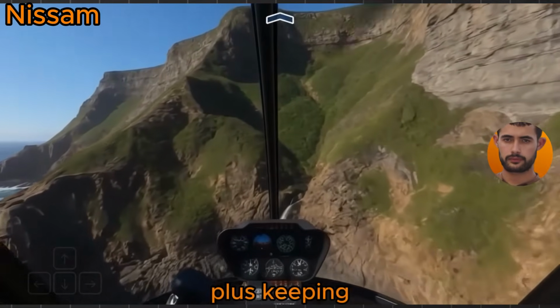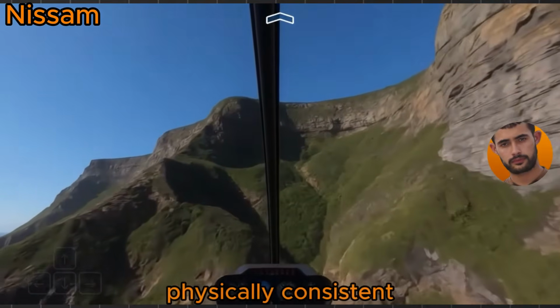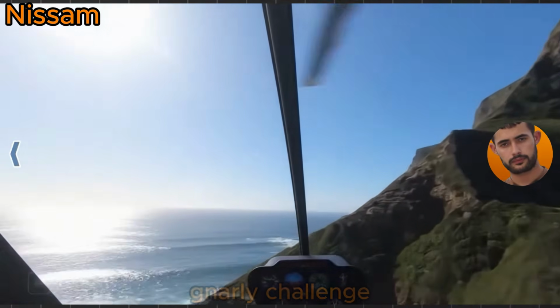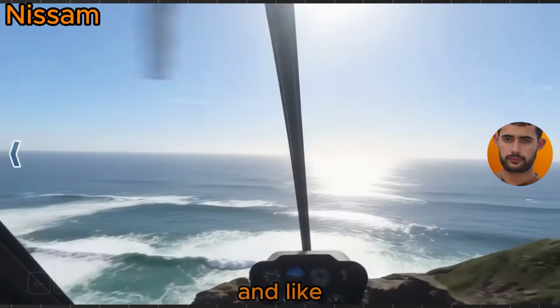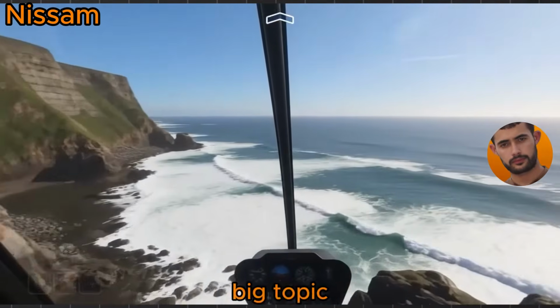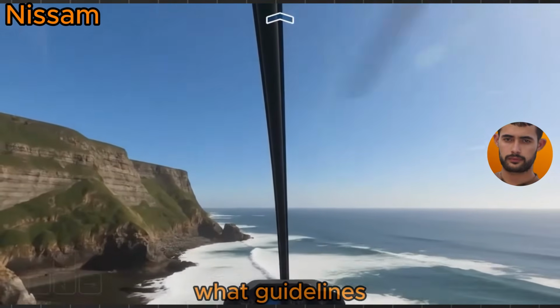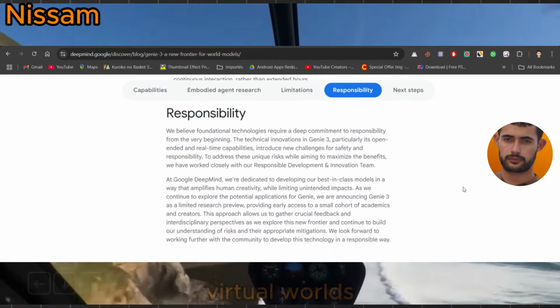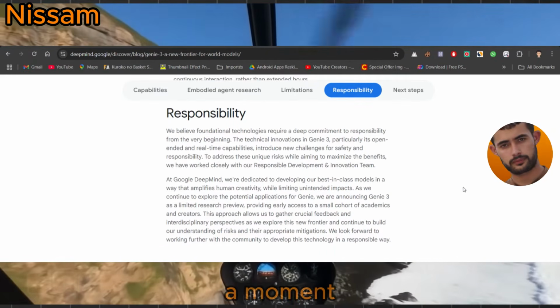Plus, keeping these worlds physically consistent, making sure the laws of physics don't go totally bonkers, remains a gnarly challenge. And like all powerful tools, there's the big topic of responsibility. What guidelines and restrictions should shape the creation and use of these virtual worlds? More on that in a moment.